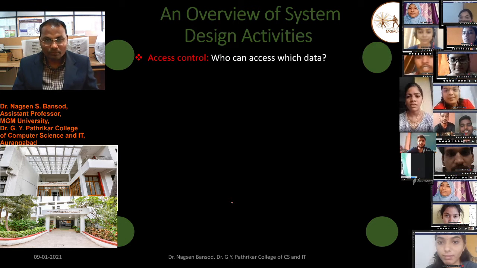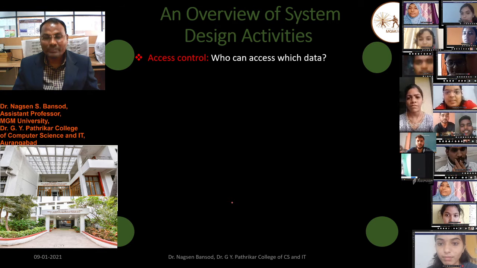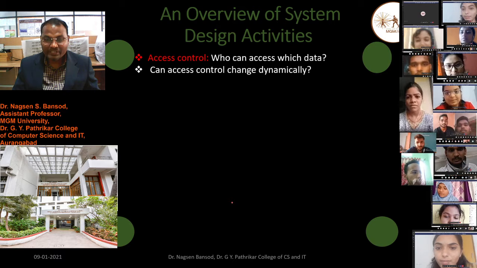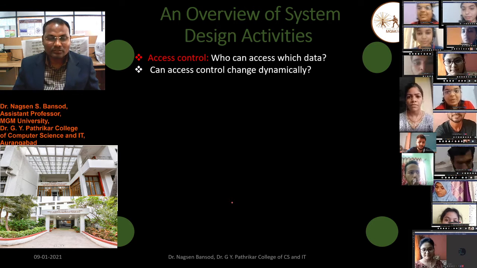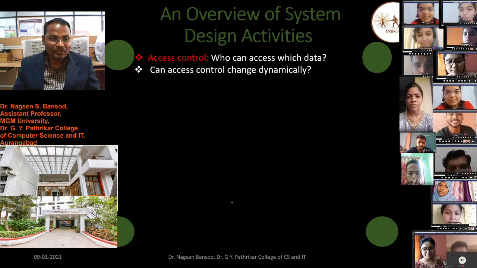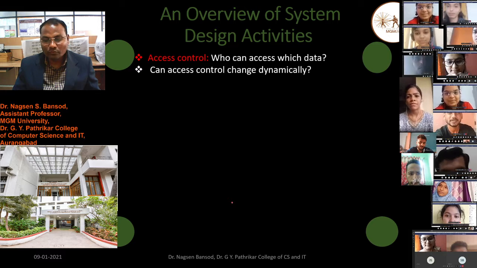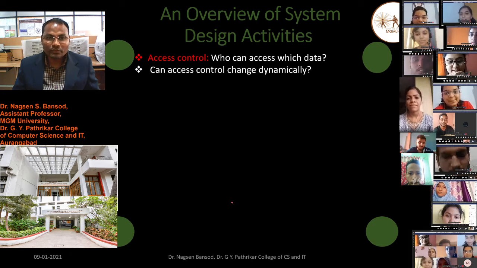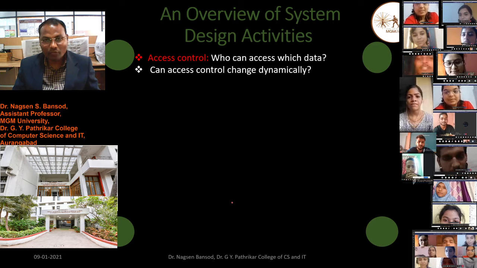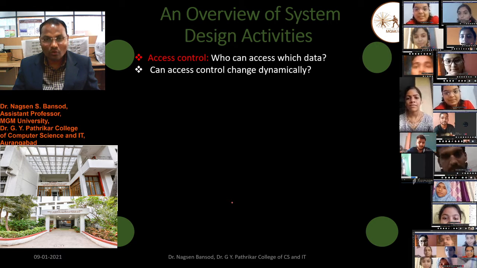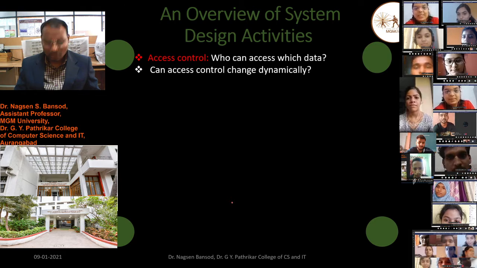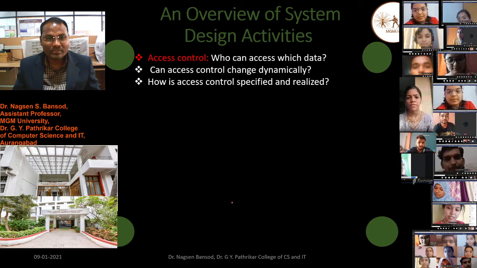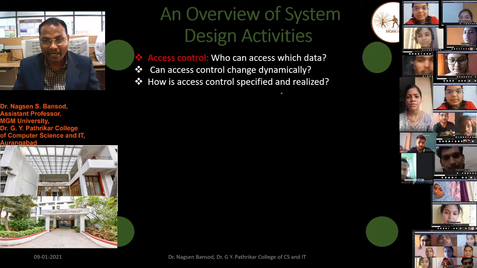Access control. Who can access which data? Can access control change dynamically? Suppose we have given an access password to the admin. Should that password change day by day, date wise, or not? That we have to decide in the access control policy. How is the access control specified and realized?